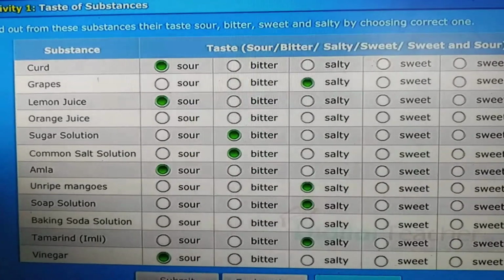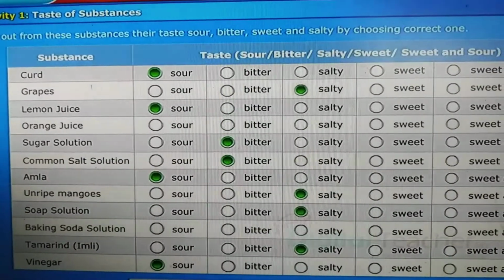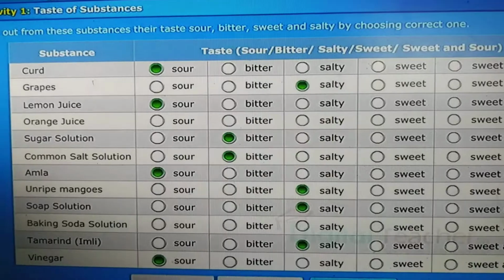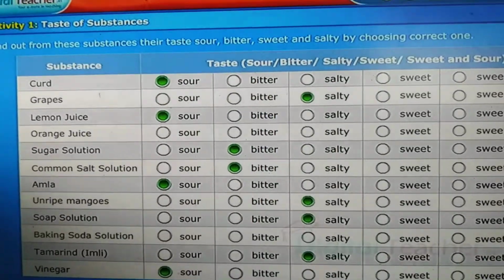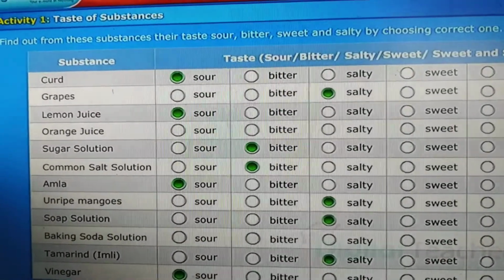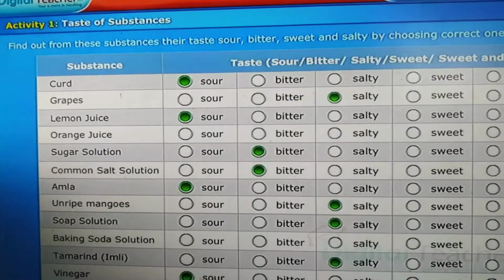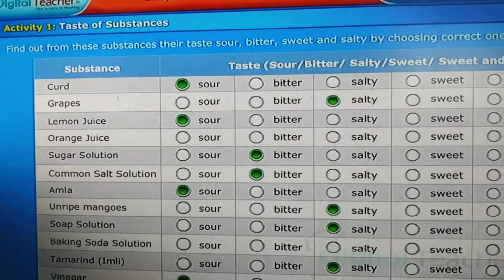Let us see a food chart and the tastes of those items, either sour, bitter, salty, sweet or sweet and sour. The first one is curd. What is the taste of curd? Sour. And what is the taste of grapes?